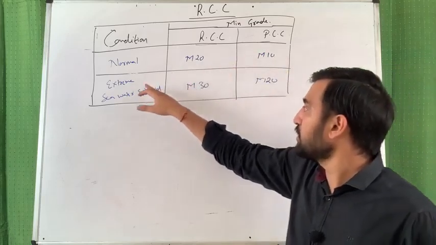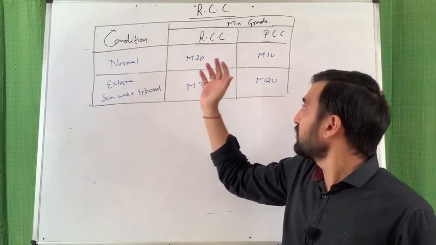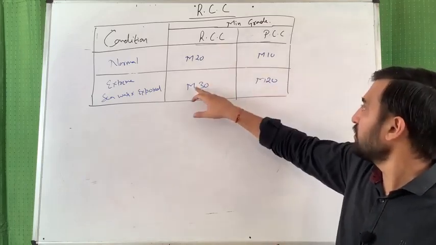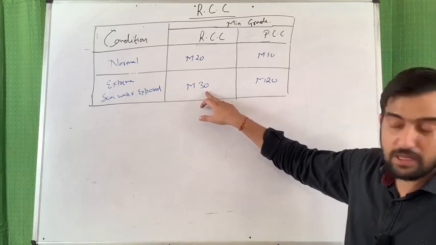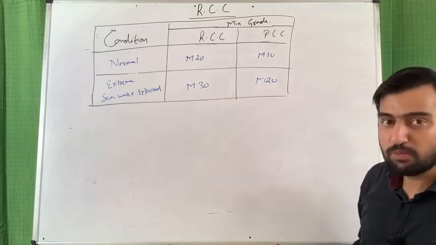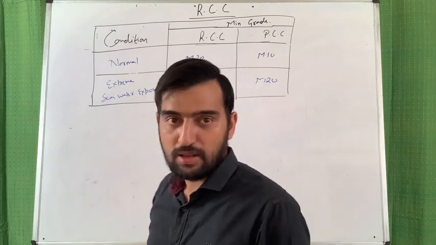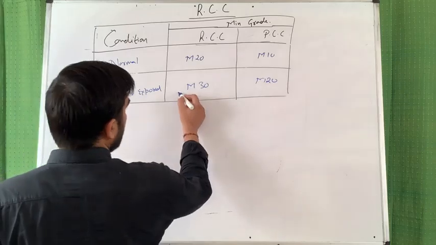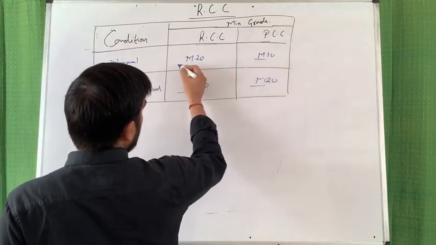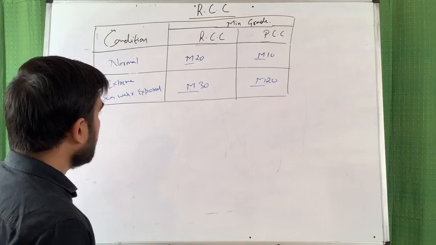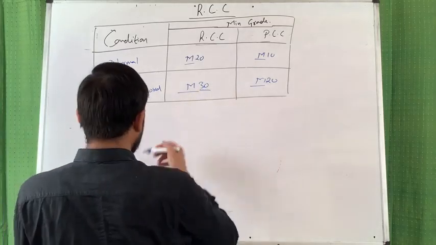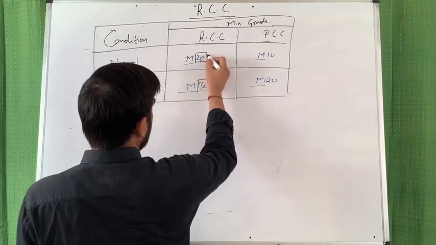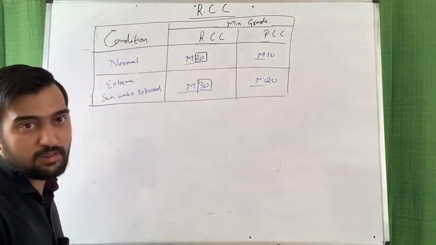But under extreme conditions, when the structure is exposed to seawater, RCC minimum grade to be used is M30 and PCC minimum grade to be used is M20. Is it clear, friends? And yes, here M stands for mix design, and this 30, 20 is the compressive strength, which I am going to discuss very soon.